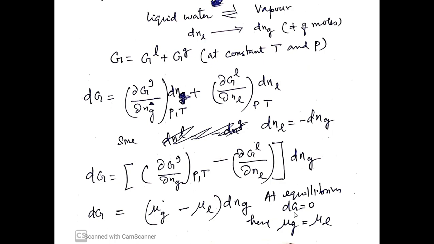But we know at equilibrium dG is 0. And we know dN cannot be 0, because certainly some amount at equilibrium moves from the liquid to the gas phase or in the reverse direction. So this quantity here must be 0. In other words, at equilibrium, the chemical potential in the gas phase is equal to the chemical potential in the liquid phase. So what happens if the temperature and pressure are varied?